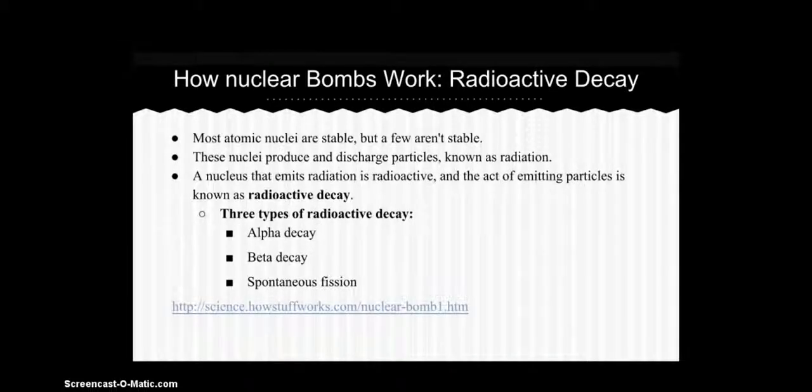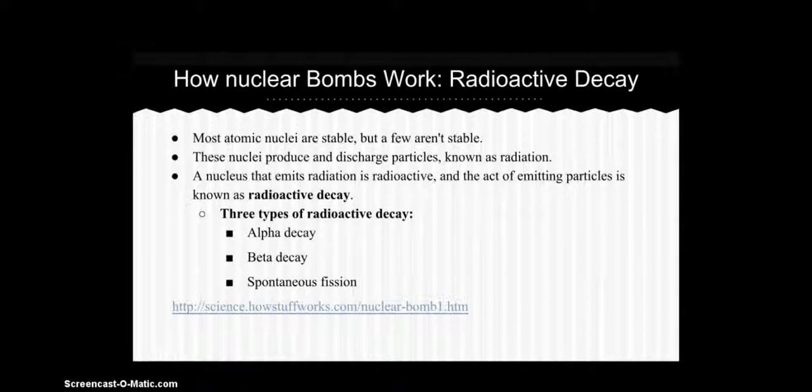Radioactive decay. In nuclear fission, large amounts of heat, energy, and radiation are given off. Most atomic nuclei are stable, but a few aren't stable. These nuclei produce and discharge particles known as radiation. A nucleus that emits radiation is radioactive, and the act of emitting particles is known as radioactive decay.